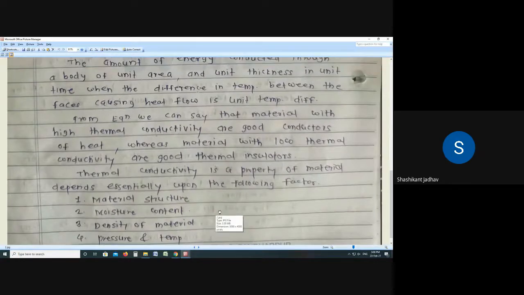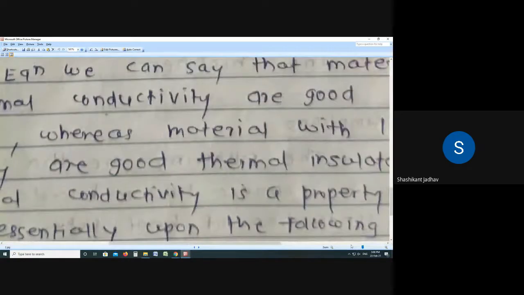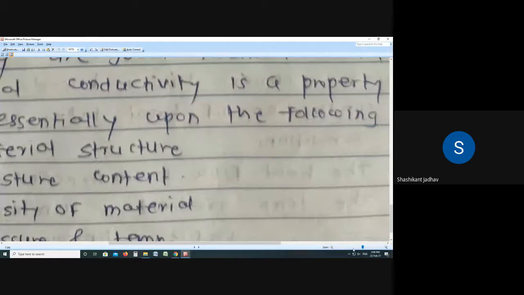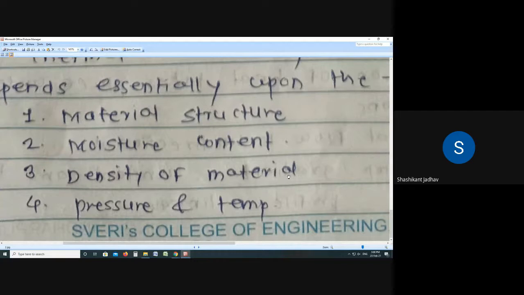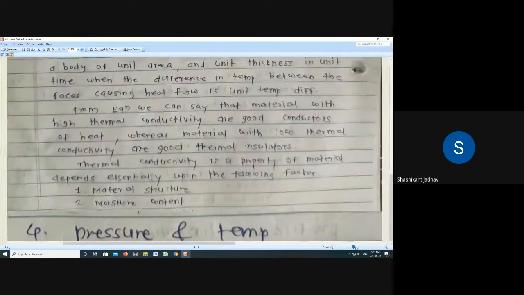Second one, moisture content. Then third, density of material. And fourth one, pressure and temperature. So these are the factors on which thermal conductivity depends.